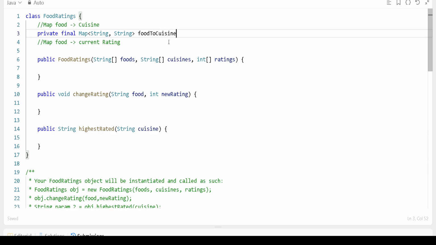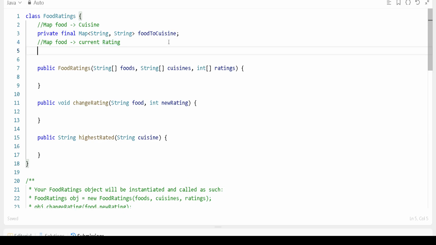We can say that. Okay, similarly we will create another variable here, an instance variable, for the current rating. So we'll give it the name food to rating. Okay, these two things we will define, food to cuisine and food to rating.